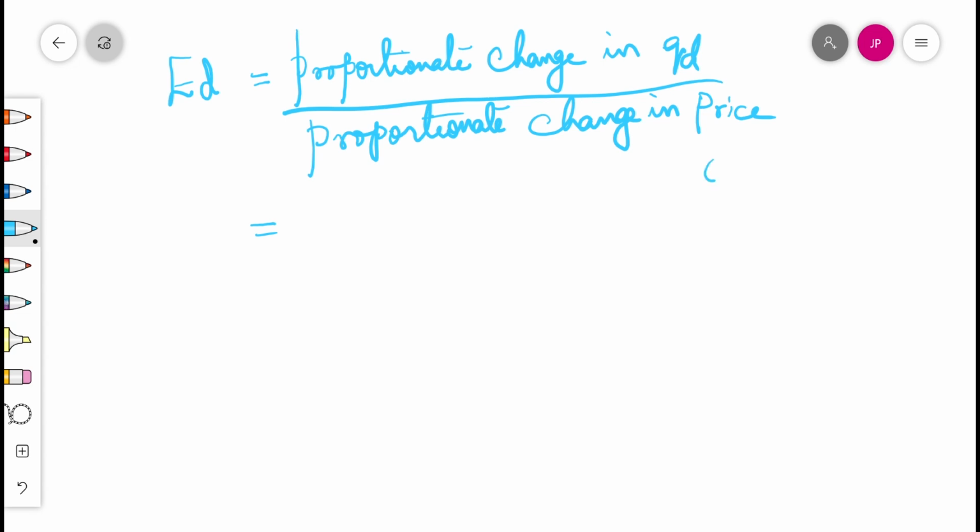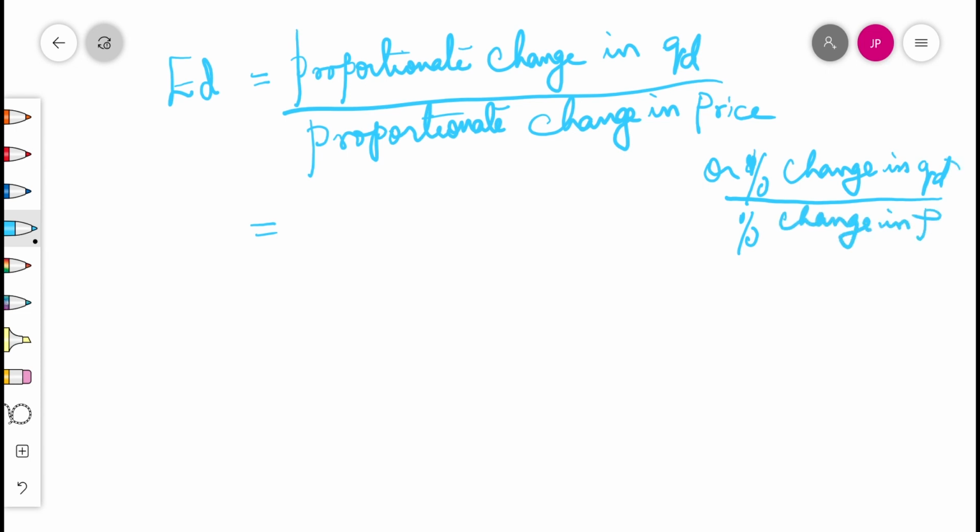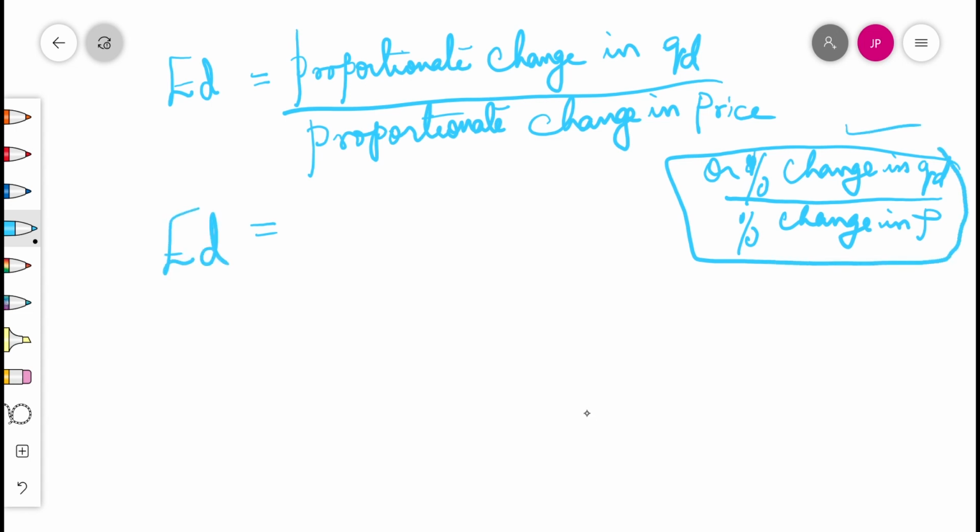Or if it is a percentage method, we can say percentage change in QD, quantity demanded of a commodity, divided by percentage change in price. Then that answer has to be converted into percentages. Percentage change in ED, ED percentage method. Please learn this formula by heart from the definition itself.